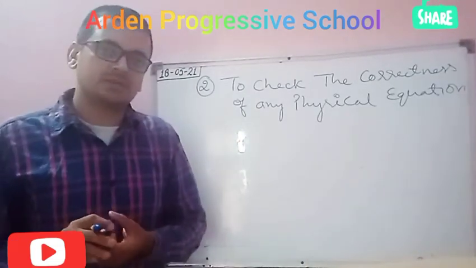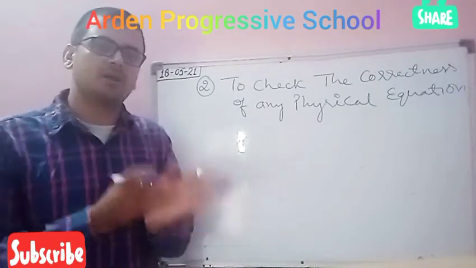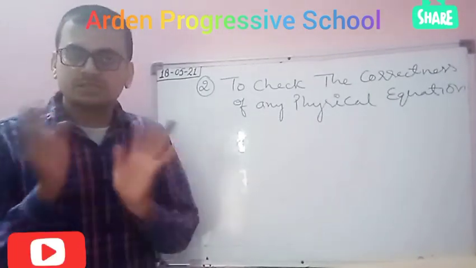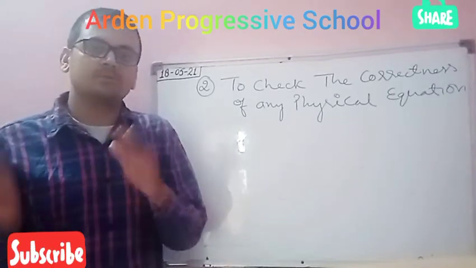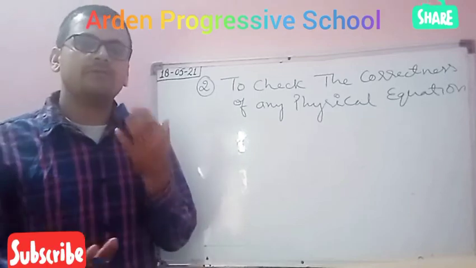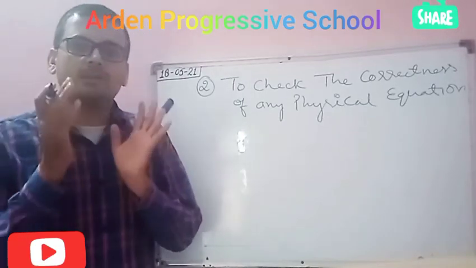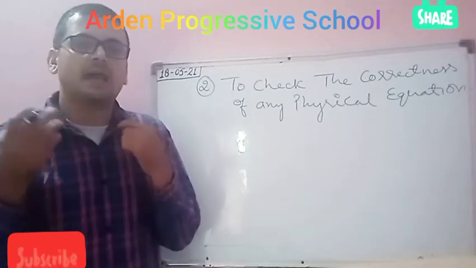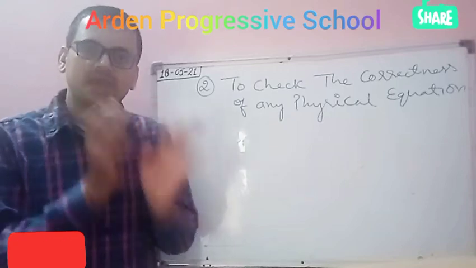What is the principle of homogeneity? In any physical equation, dimension of both sides must be same. And if any physical equation consists of more than one term, then dimension of each and every term must be same.